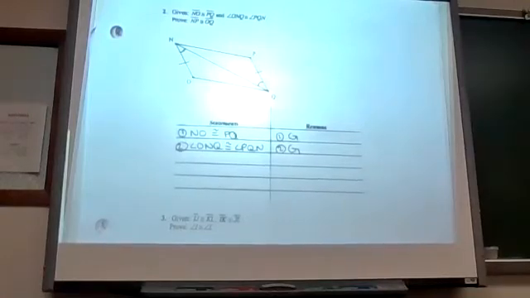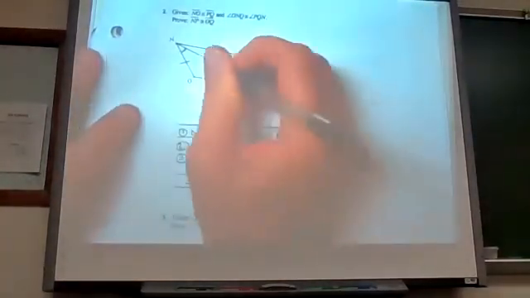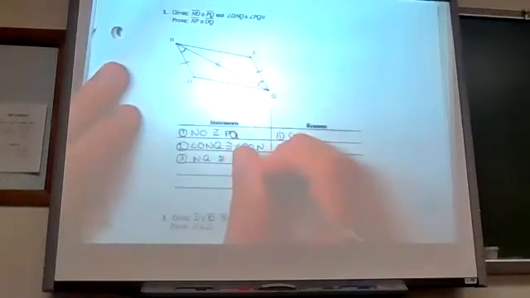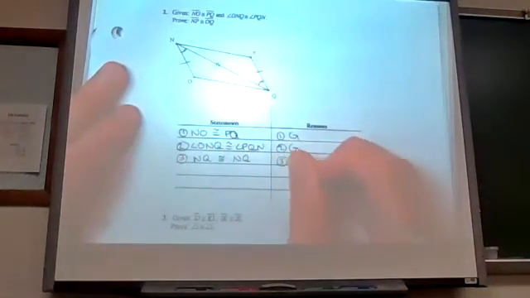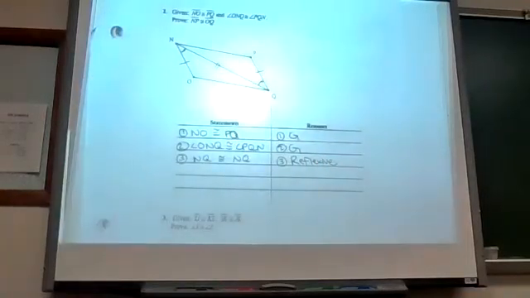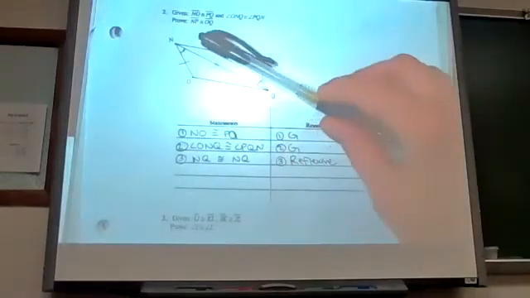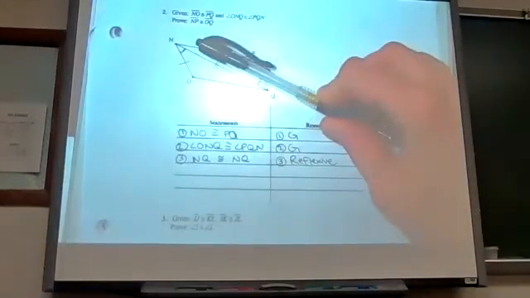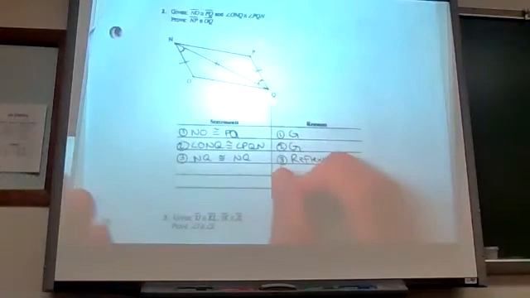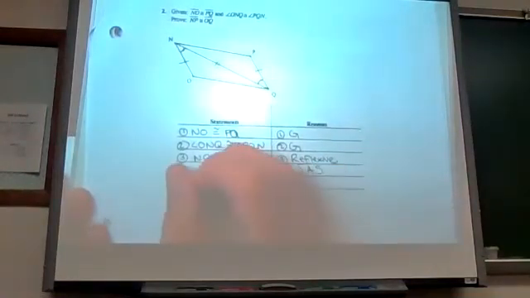When I'm done with my givens, I go to look fors. What do I have here? I have reflexive property. So I can say that NQ is congruent to NQ by reflexive. I've done my givens and my look fors. I should be ready to say that they are congruent. I look at just one of these 2 triangles and see that I have a side, an angle, and a side. So I know that my reason is going to be side, angle, side.